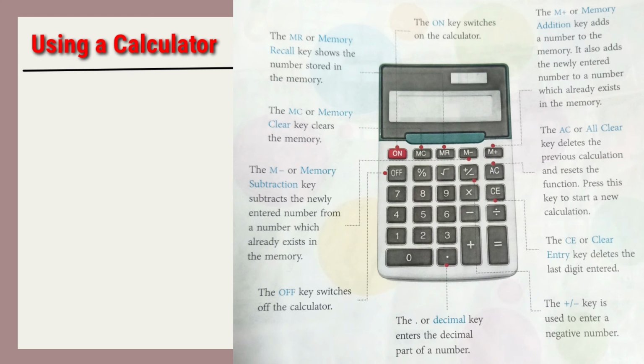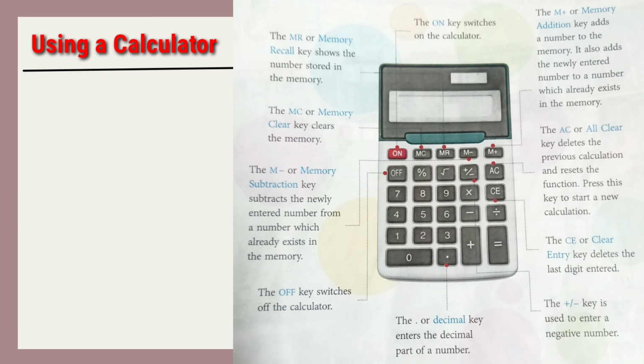Next, the MR or memory recall key shows the number stored in the memory. Next is the M minus or memory subtraction key, subtracts the newly entered number from a number which already exists in the memory. Next is M plus or memory addition key, adds a number to the memory. It also adds the newly entered number to a number which already exists in the memory.